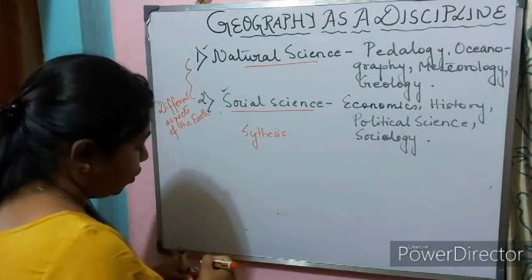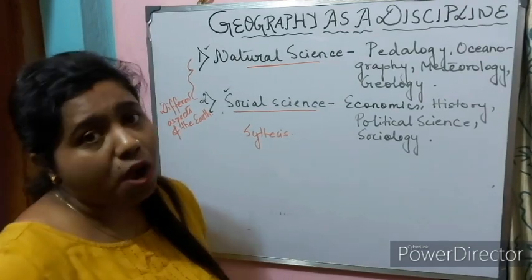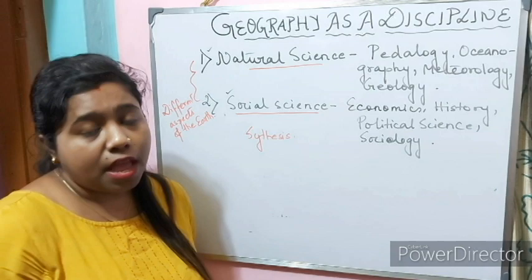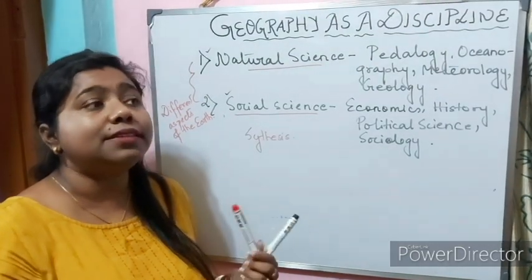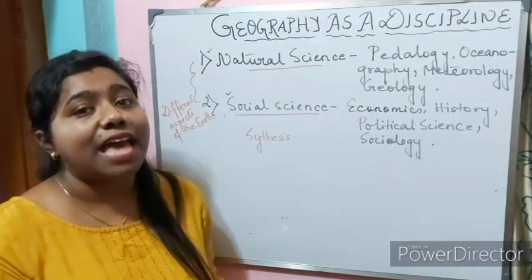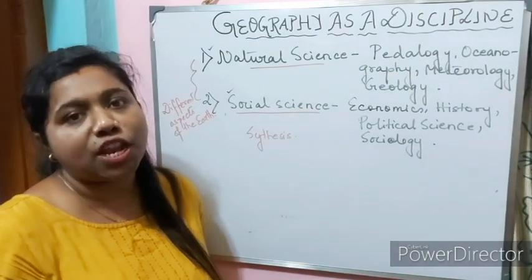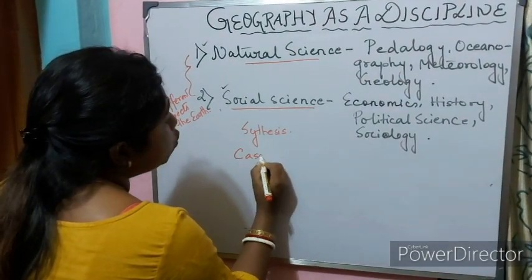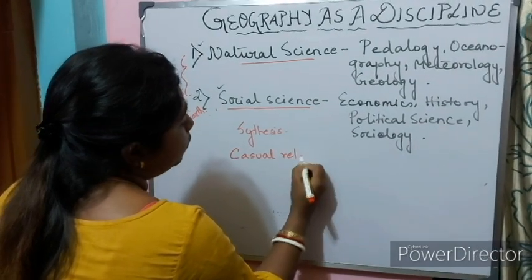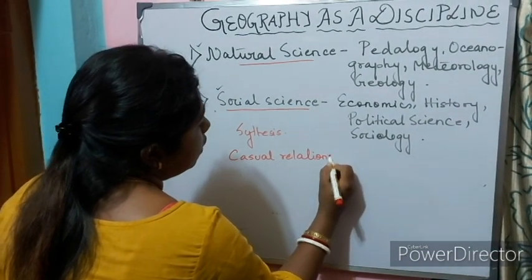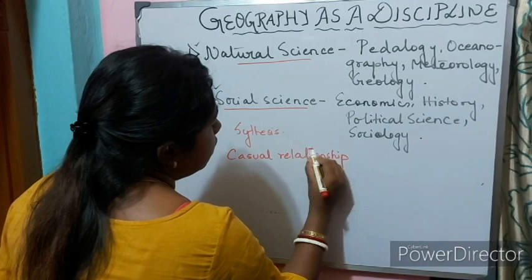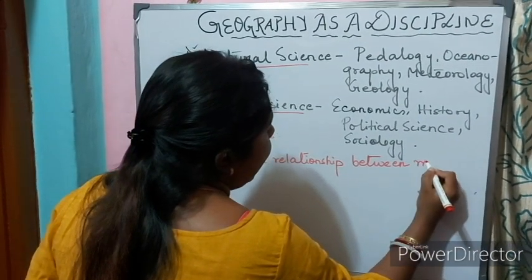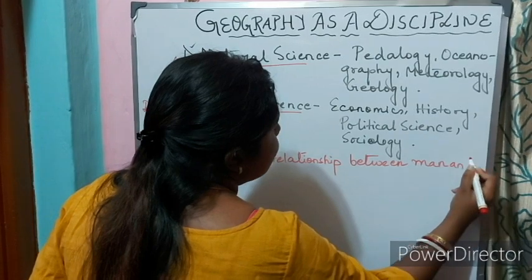As a geographer, it is very important to understand the variation in the physical environment, but we also need to understand other factors associated with these variations. So we need to understand the causal relationship between man and nature.